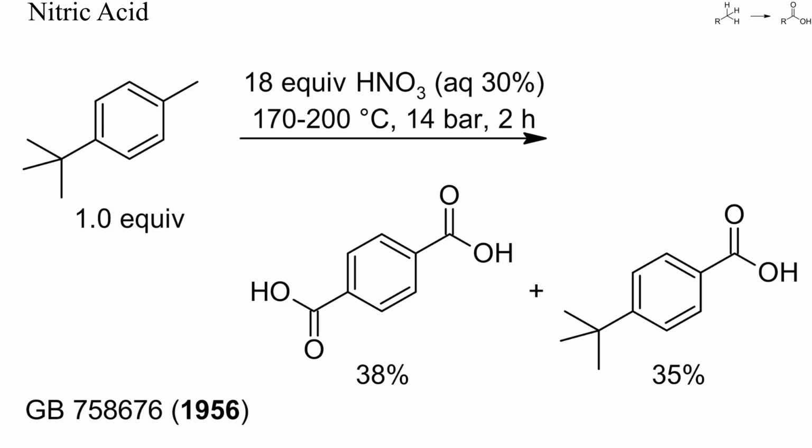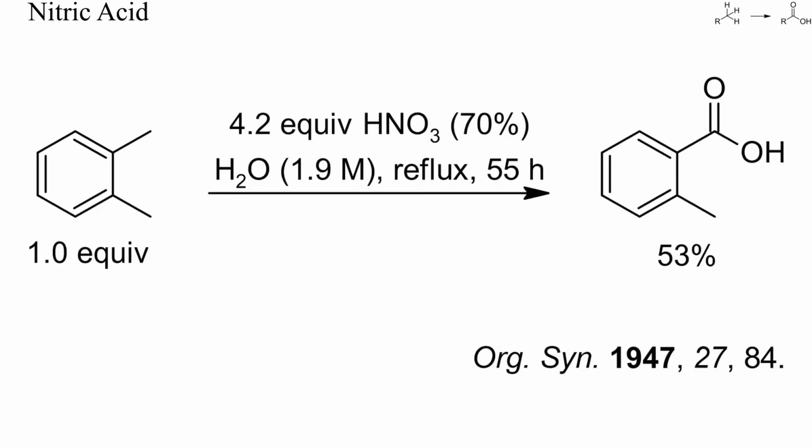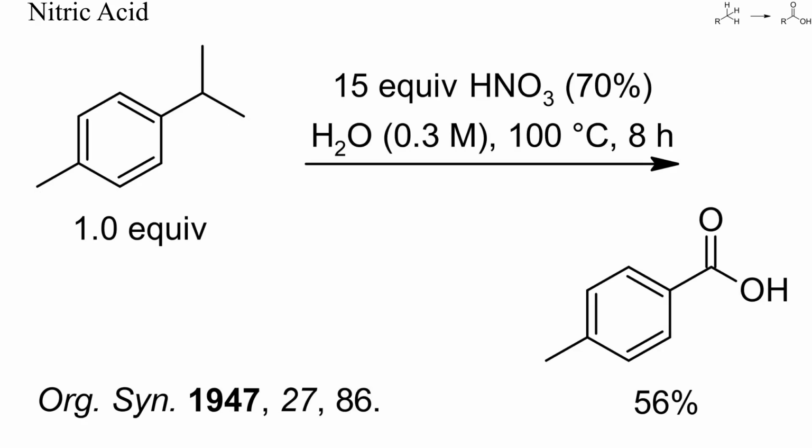Unfortunately, nitric acid is not a very selective oxidant, in particular at high temperatures. In this example, strong heating of 4-tert-butyltoluene with an excess of dilute nitric acid gave an almost equimolar mixture of terephthalic acid and tert-butylbenzoic acid. With a smaller excess of nitric acid and at lower temperature, however, a selective monooxidation of ortho-xylene was achieved with reasonable yield. Isopropyl groups are oxidized faster by nitric acid than methyl groups, as shown here. Refluxing 4-isopropyltoluene with an excess of nitric acid gave mostly 4-methylbenzoic acid.